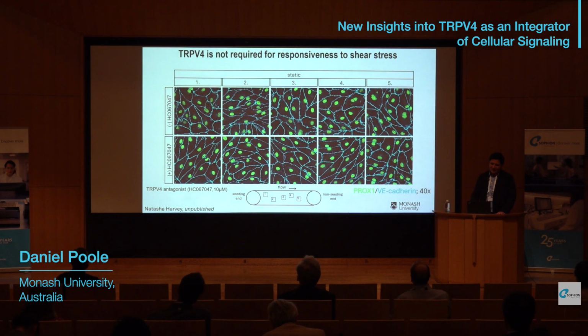As predicted, we showed that TRPV4 has no role in the responsiveness of cultured lymphatic endothelial cells to shear stress. These are cells grown within a microfluidic device and treated with or without a TRPV4 antagonist, and this had no effect on the positioning of the nucleus, the organization of the cells, their volume, or any of the other key features.